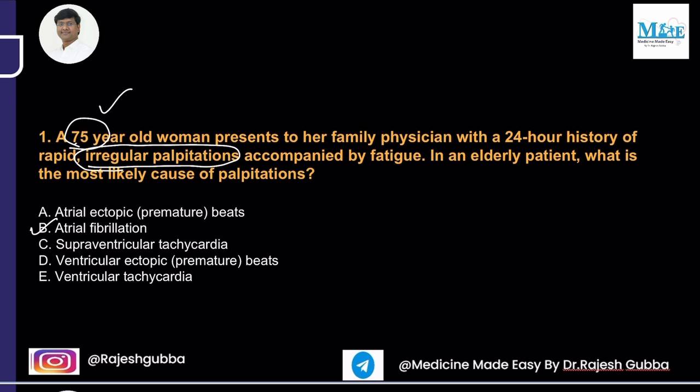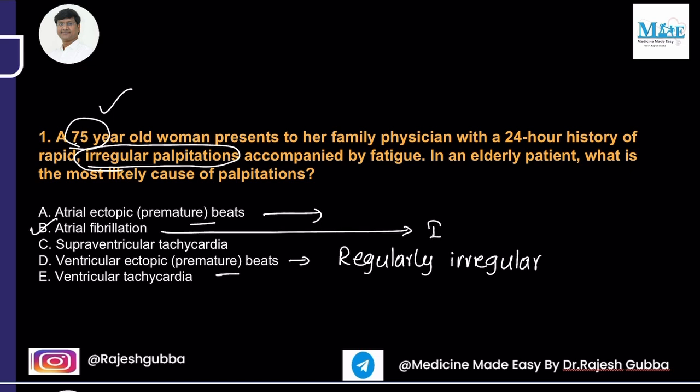In the case of atrial ectopic and ventricular ectopic beats, they also cause an irregular pattern of the heartbeat, but usually, not always, it is a regularly irregular type of rhythm, whereas in atrial fibrillation it is an irregularly irregular rhythm.